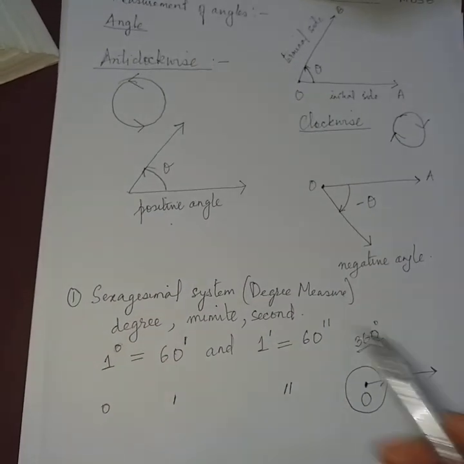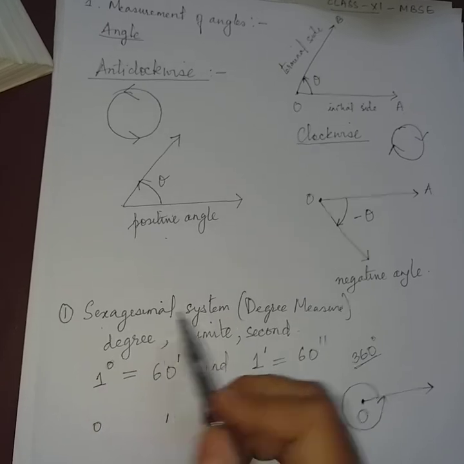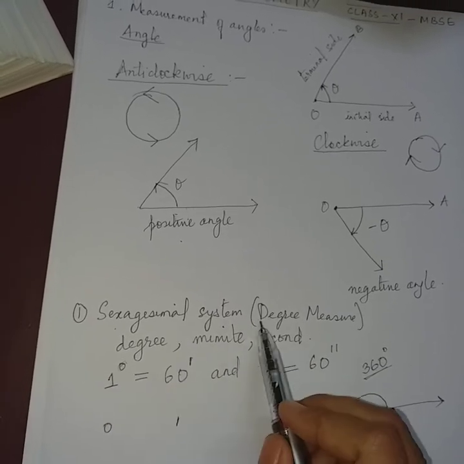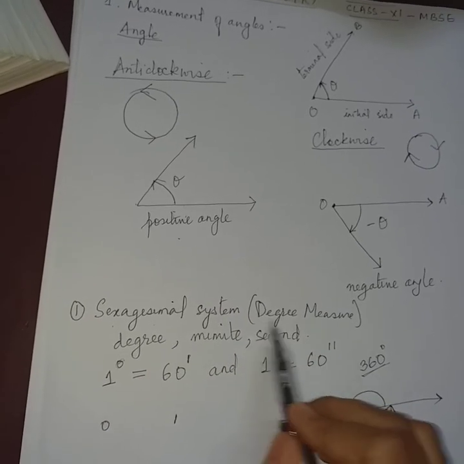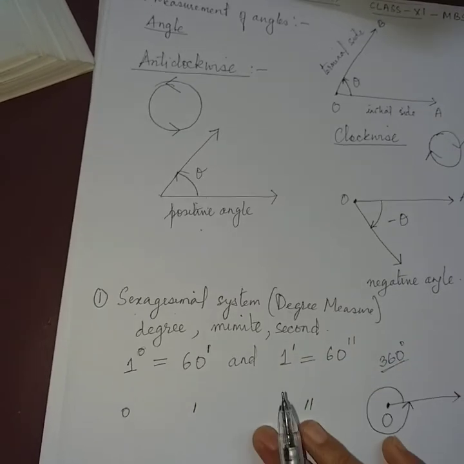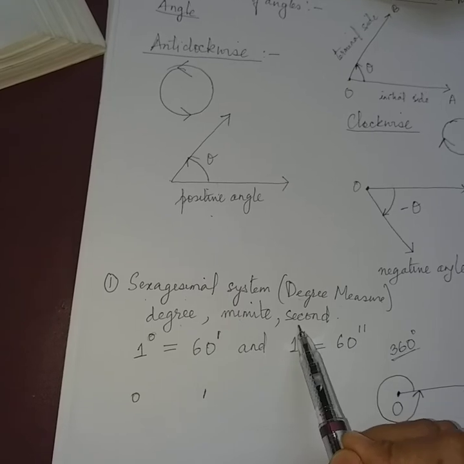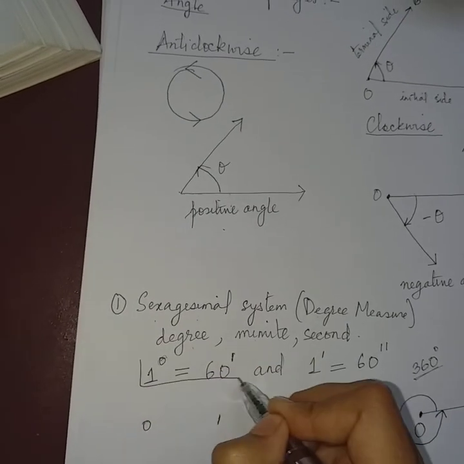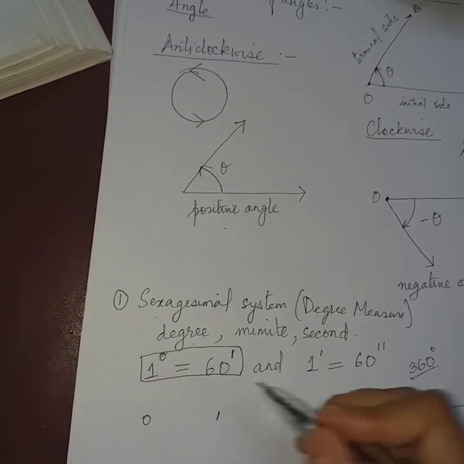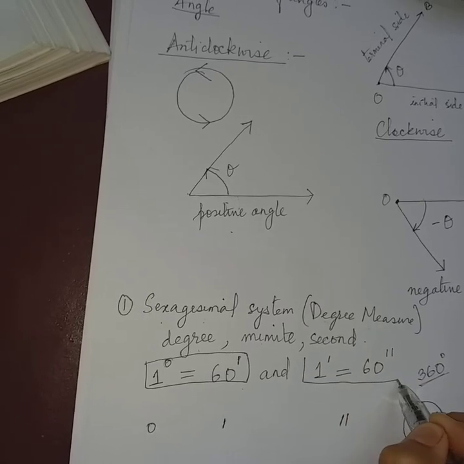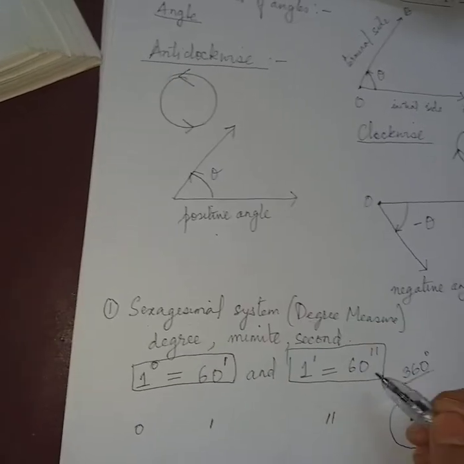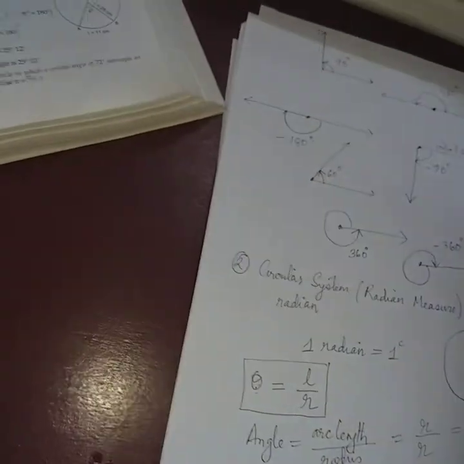We have two systems of measurement of angle. The first is sexagesimal system, or in common we say degree measure. In degree measure we use degree, minute and second. And very important, we have to remember that 1 degree is equal to 60 minute and 1 minute is equal to 60 second.